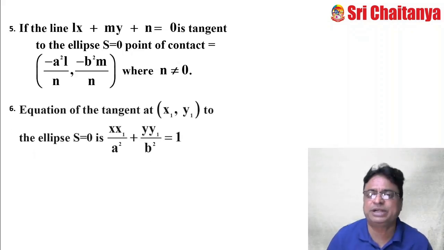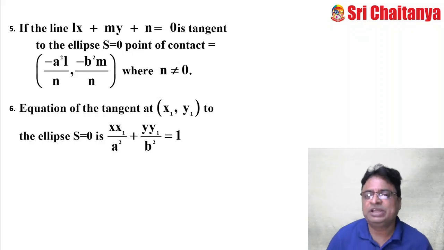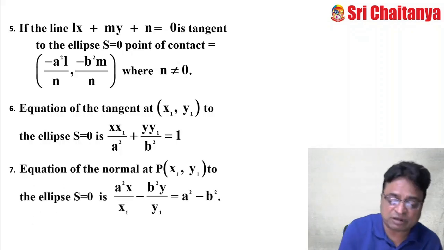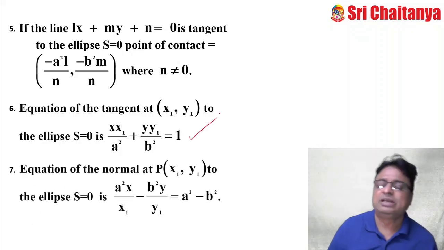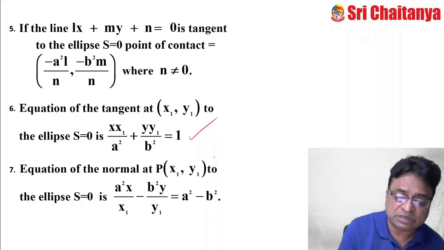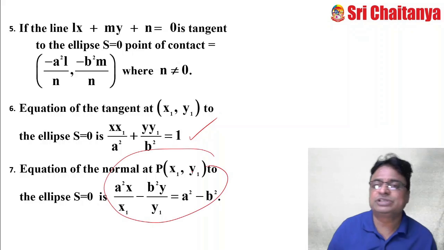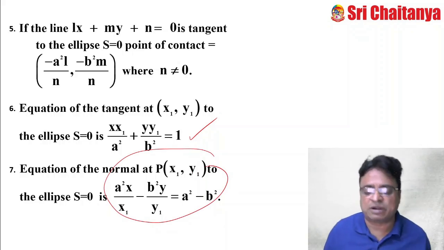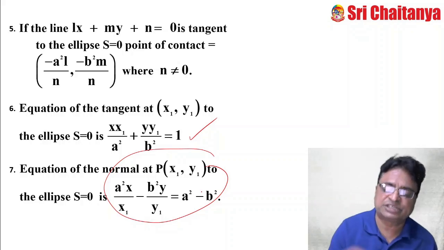Now coming to the sixth point. As I said, the equation of the tangent at (x1, y1) is x x1 by a square plus y y1 by b square equal to 1. Similarly, the equation of the normal. Everybody will easily remember the equation of the tangent, but nobody is concentrating on the normal. Those things which are really difficult for you are very, very important for competitive examinations. Please don't underestimate. This is about the equation of the normal at (x1, y1).